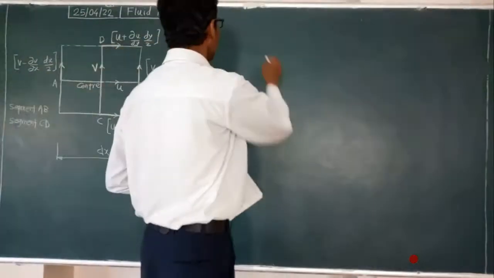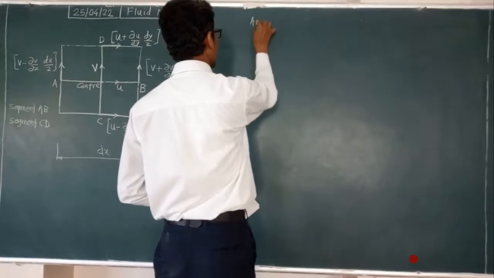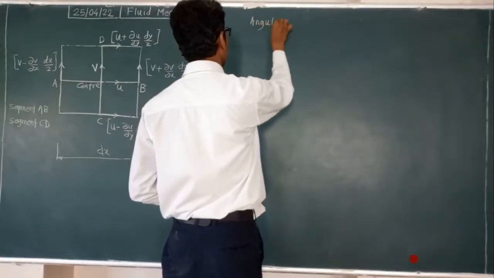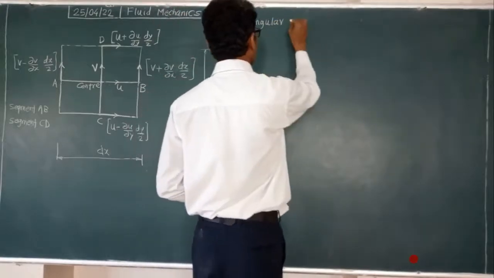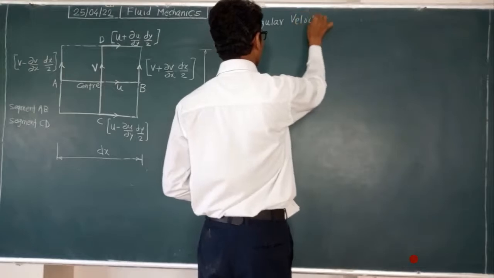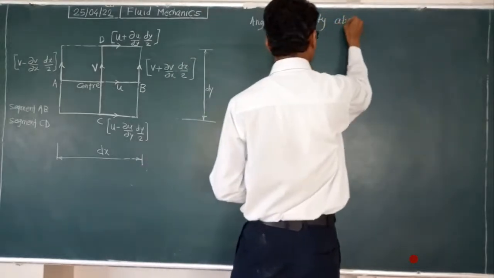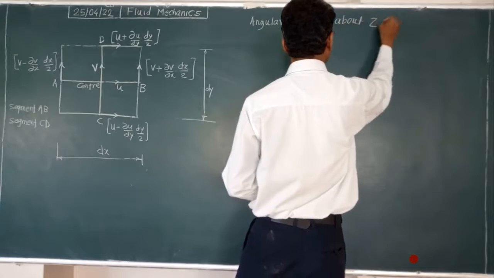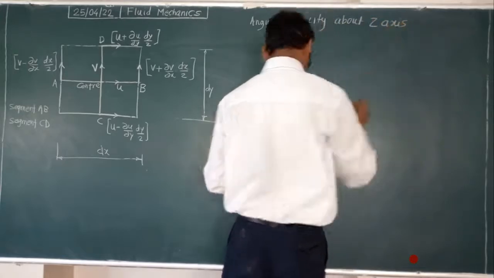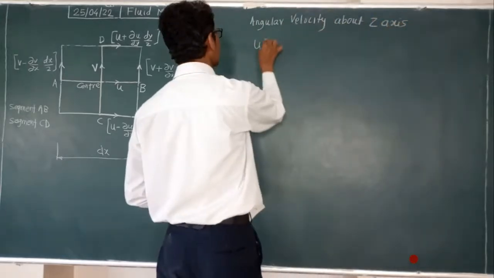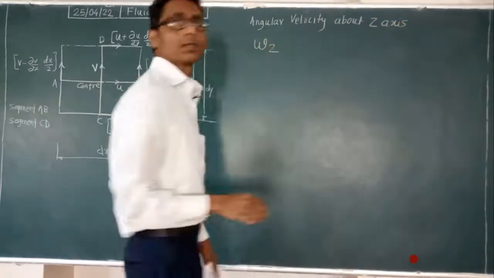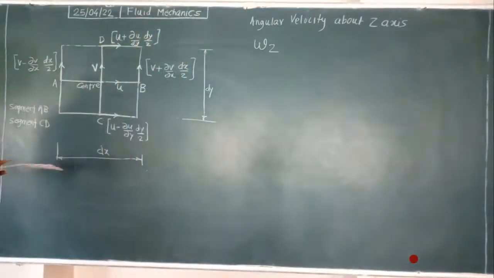So for that, the point is very important: angular velocity about the z-axis, that is omega z.